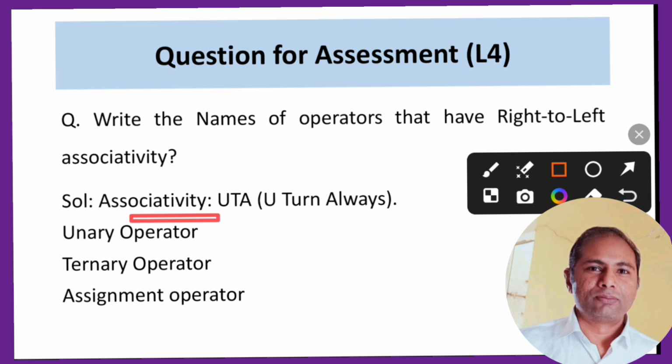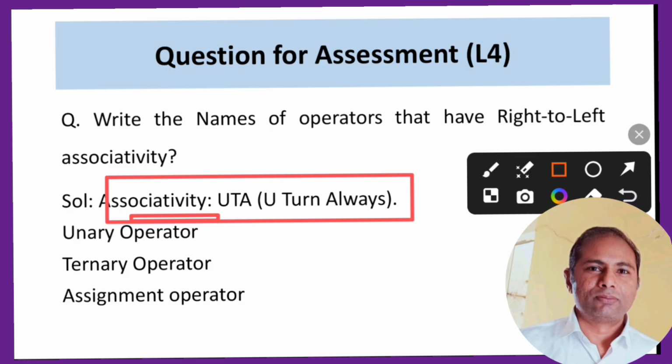The rule was UTA, meaning U-turn always: U for unary operator, T for ternary operator and A for assignment operator. So these three operators have right to left associativity. This was the answer for you.